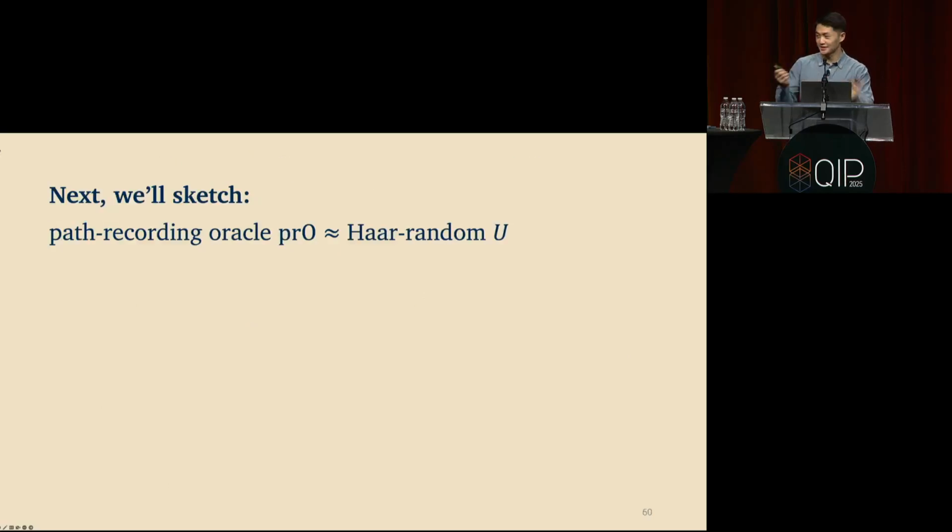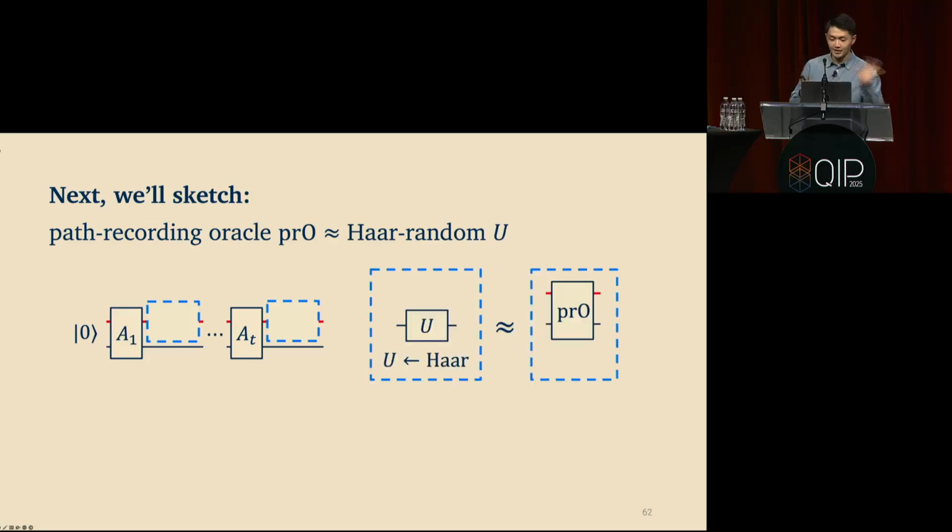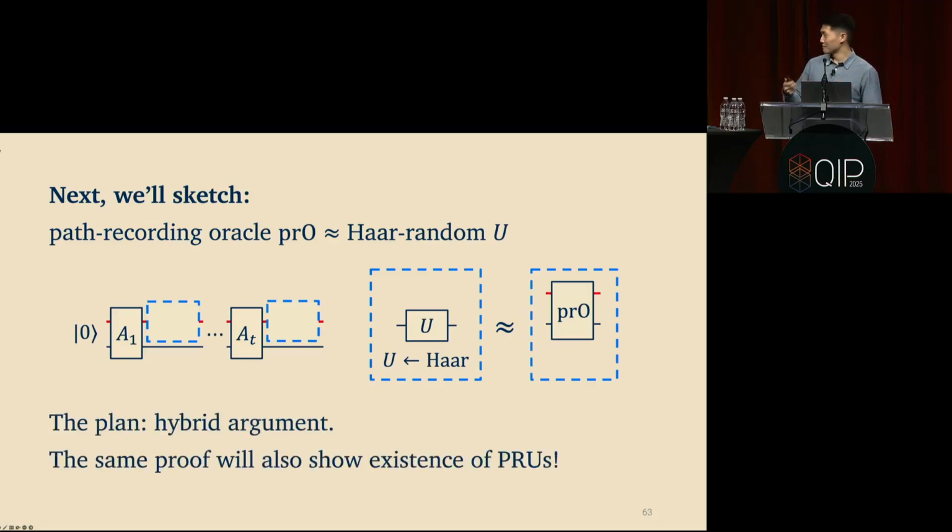So at this point, I'm just going to sketch the proof of why exactly the path-according oracle gives a valid simulation of Haar-random unitaries. And so this is going to be a proof by a hybrid argument, where I'm going to take any arbitrary T-query oracle algorithm and go from, at the very beginning, queries to a Haar-random unitary, and by the end, I'll have replaced this with queries to the path-according oracle. All right, now you may be wondering, where are PRUs going to come in? It's going to turn out by magic that the same proof will also show the existence of PRUs. So we're going to do both things at once.